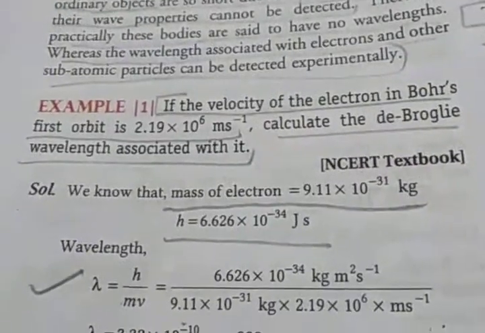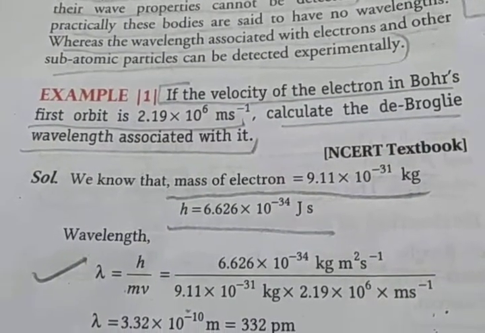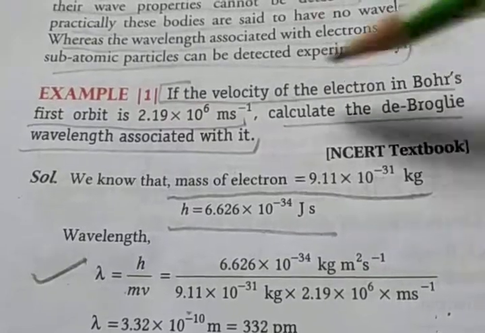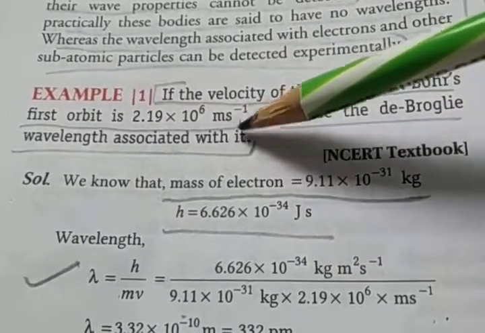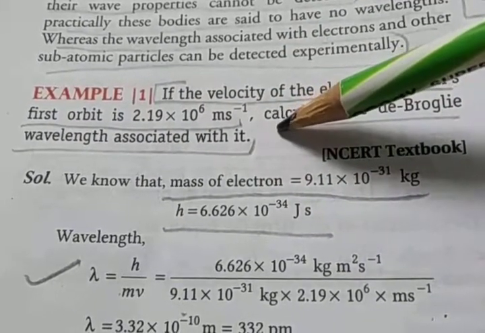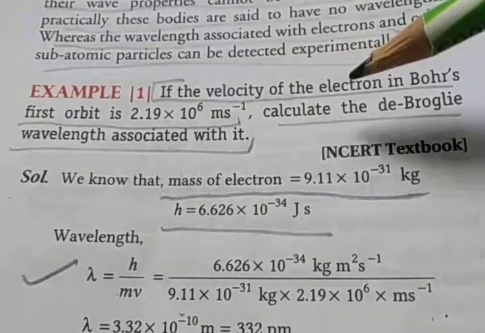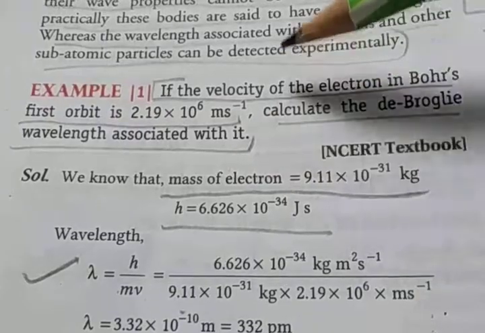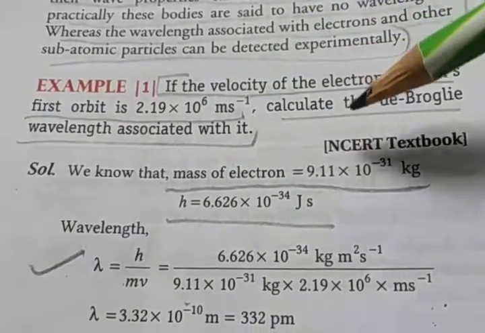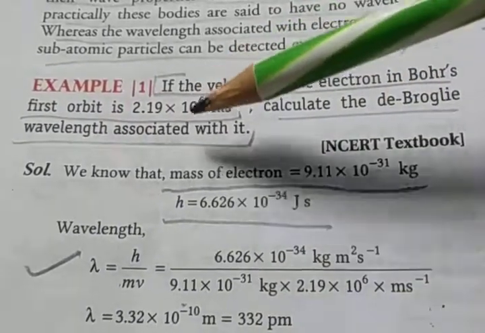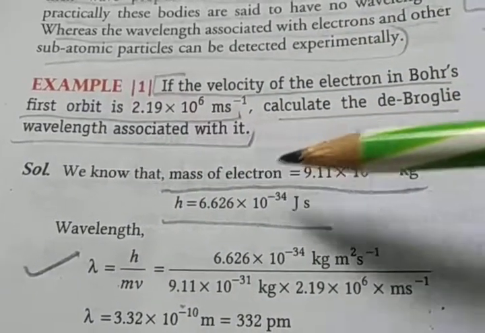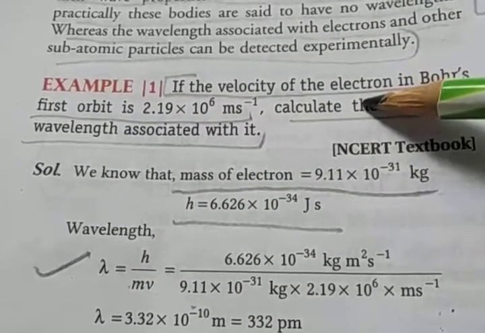This is an NCERT textbook question based on this topic. If the velocity of the electron in Bohr's first orbit is 2.19 into 10 to the power 6 meter second inverse, calculate the de Broglie wavelength associated with it. Velocity is given, and we have to find the de Broglie wavelength.